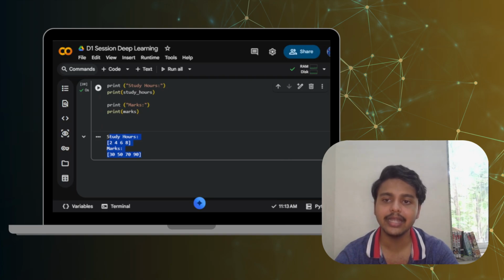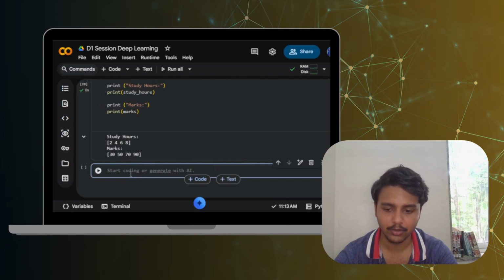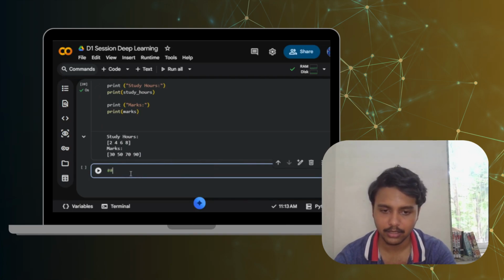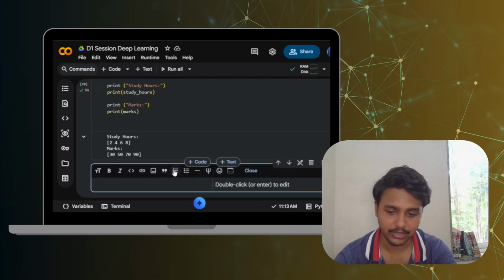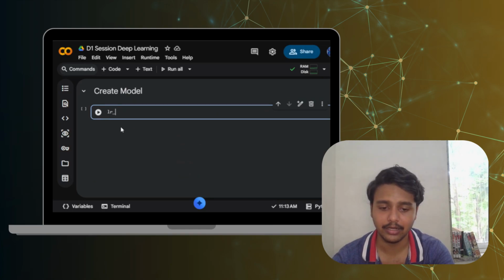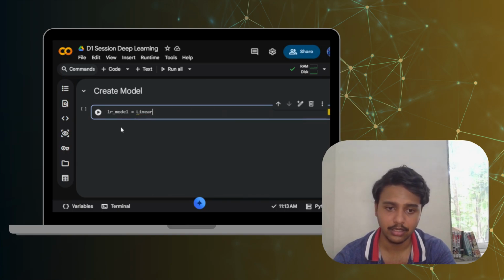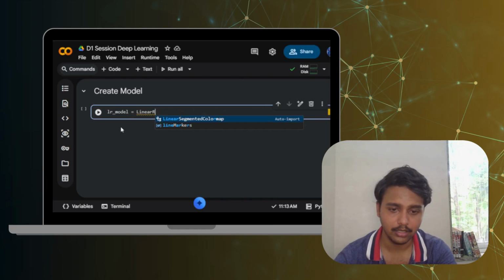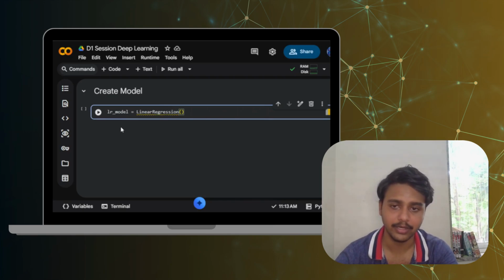Now we are going to create a model. Let's say for that we are going to use linear regression. So let us create the model. Here I'll have to use a text box, create model. And in the code I'll have to write lr_model equals LinearRegression. The linear regression model will be created by this.